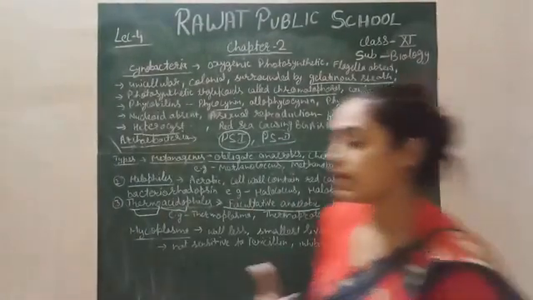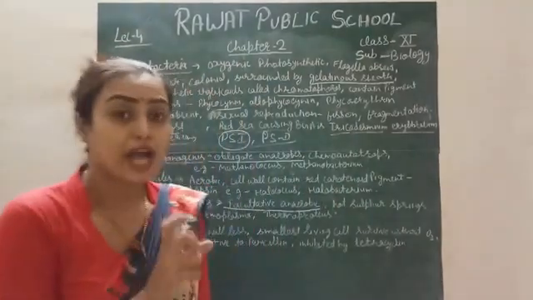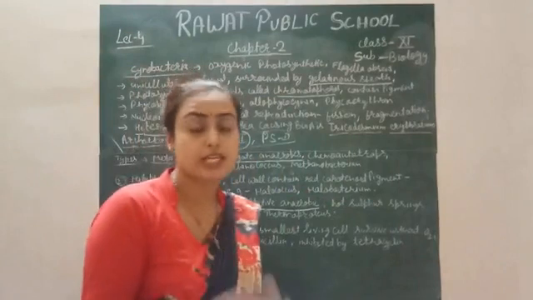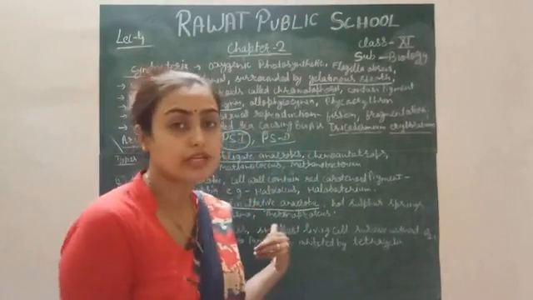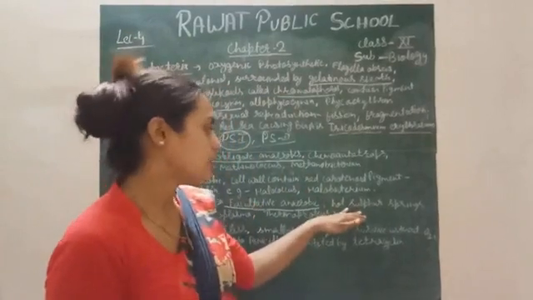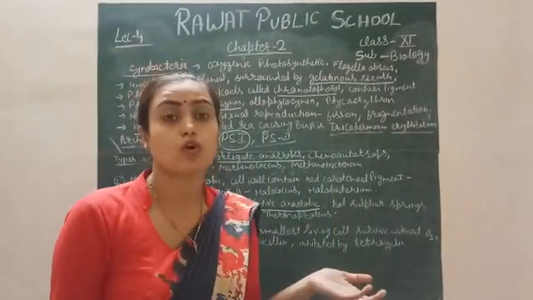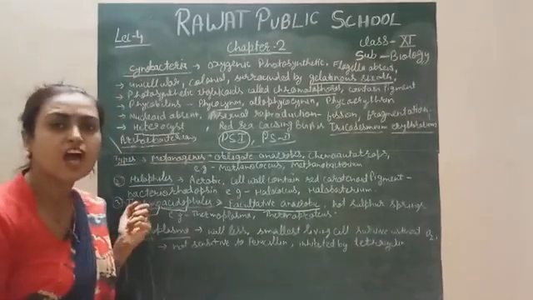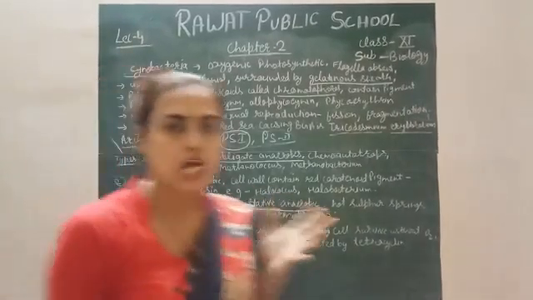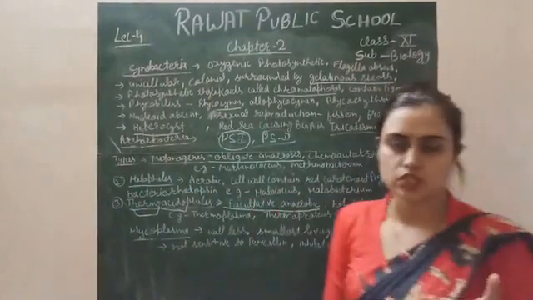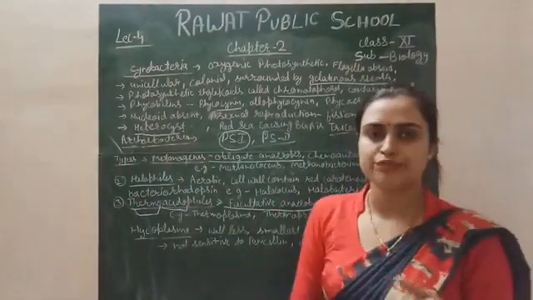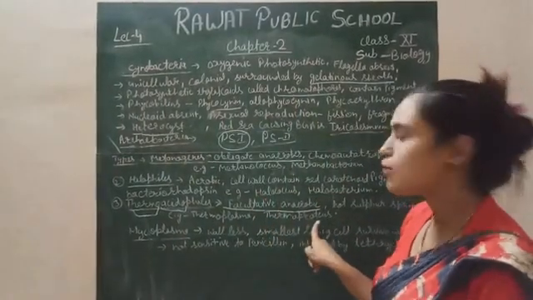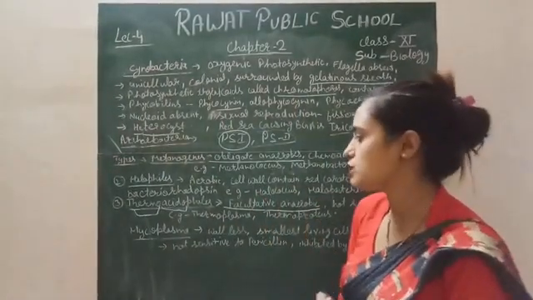Thermoacidophiles can survive in very high temperature, approximately 90 to 110 degrees Celsius. At that temperature these bacteria can survive, and they can also survive in hot sulfur springs. Simply you can say they can survive in very harsh temperature and very harsh acidic environment, where organic substances are present. For example, Thermoplasma and Thermoproteus are examples of thermoacidophiles.